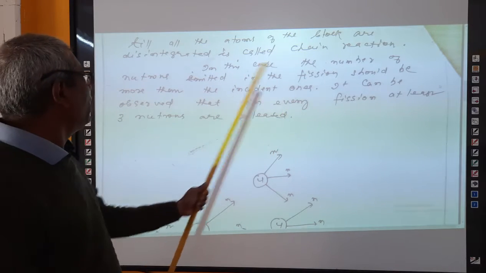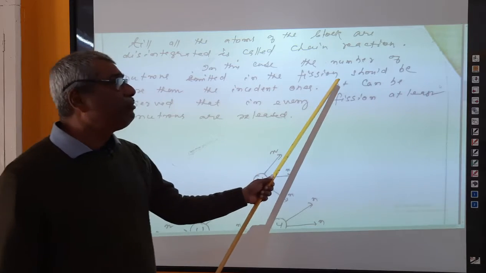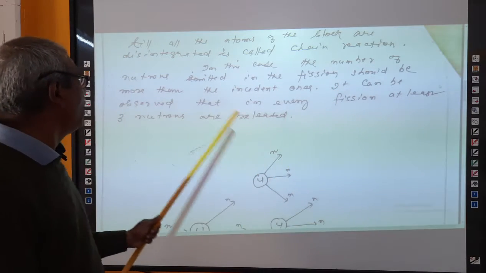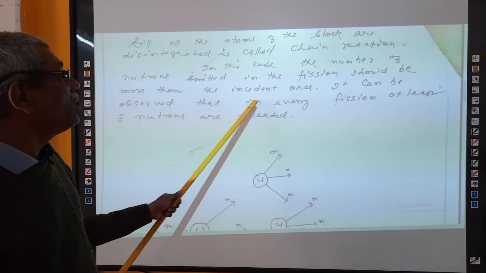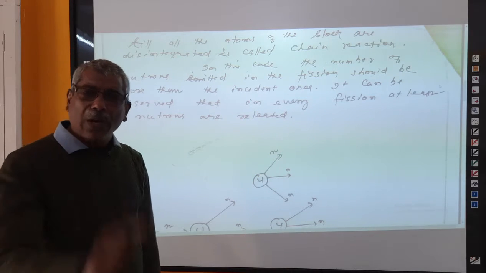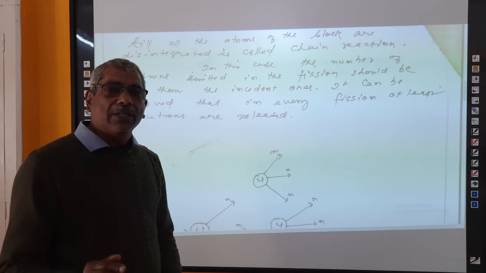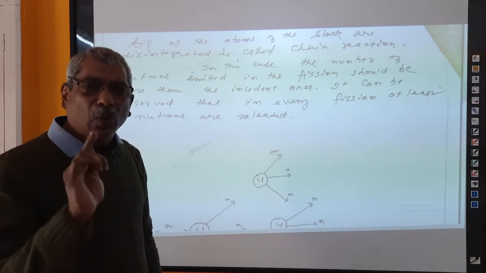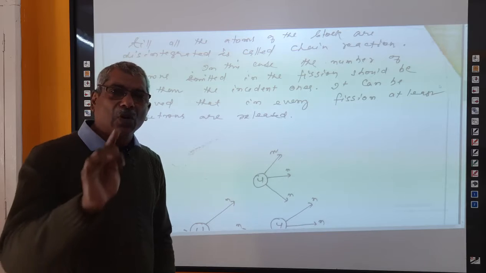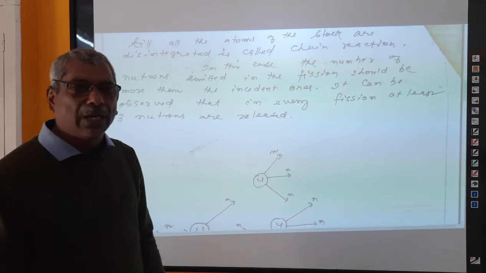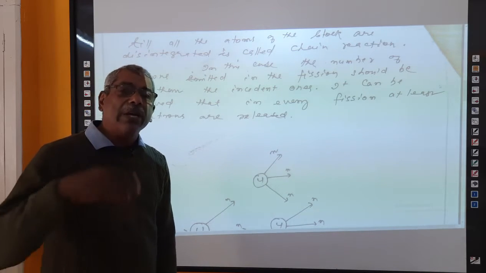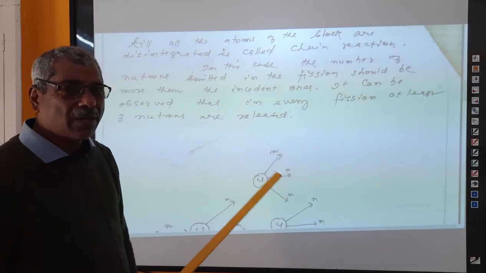In this case, the number of neutrons emitted in the fission should be greater than the incident ones. Incident one is only 1 neutron we have used. When 1 neutron hits only one nucleus of a heavy atom like uranium, 3 extra neutrons are produced. Right?